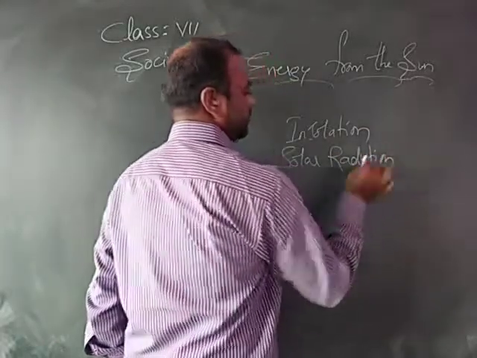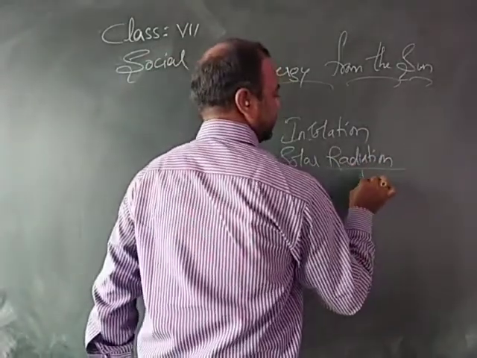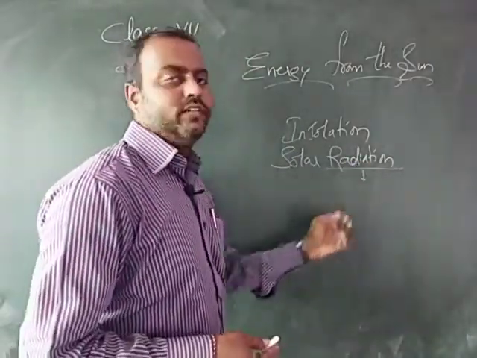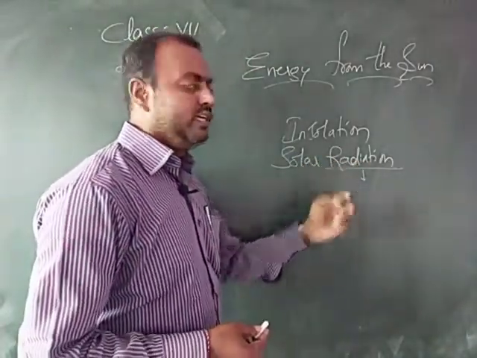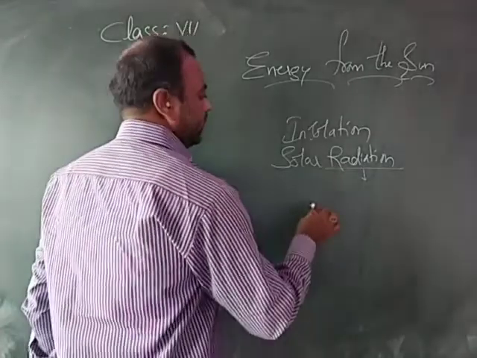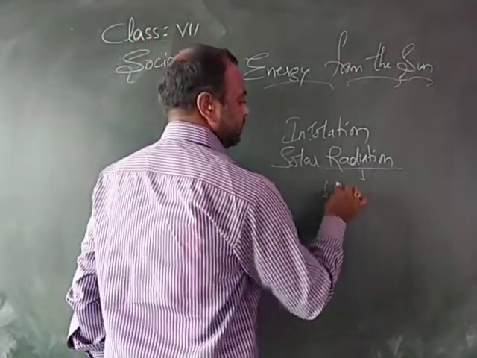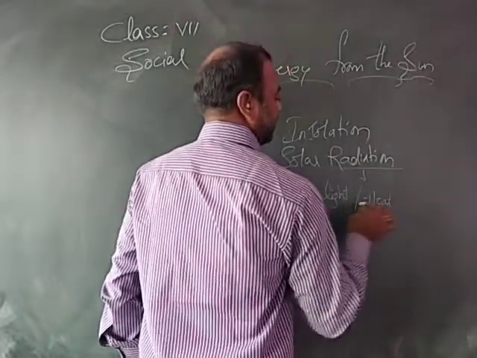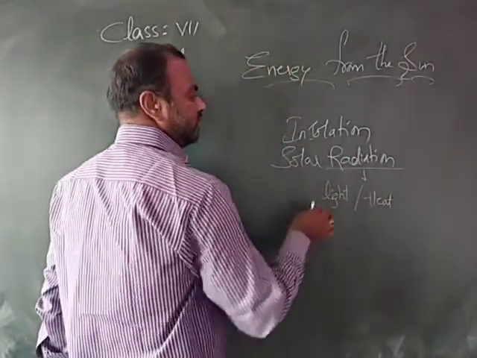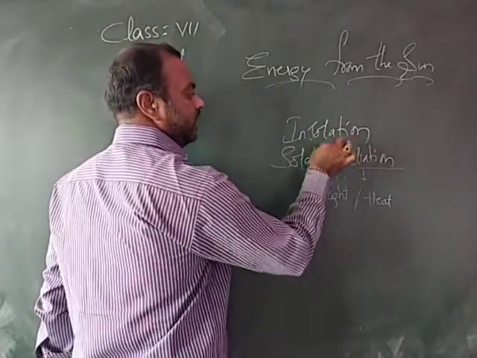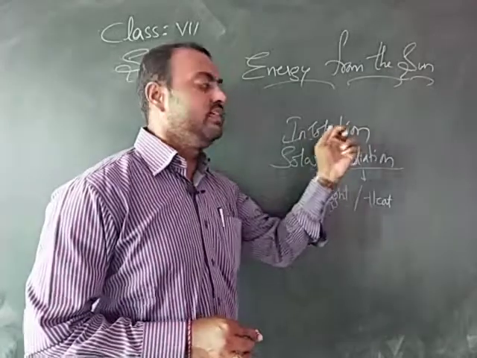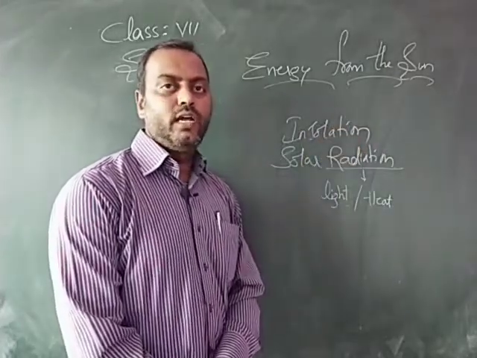Radiation is nothing but the energy which is emitted out by any body. So here the sun emits the energy in the form of light and heat. The energy which is emitted by the sun in the form of light and heat is called solar radiation, and the earth receives a little part of solar radiation, so it's called insolation, incoming solar radiation.